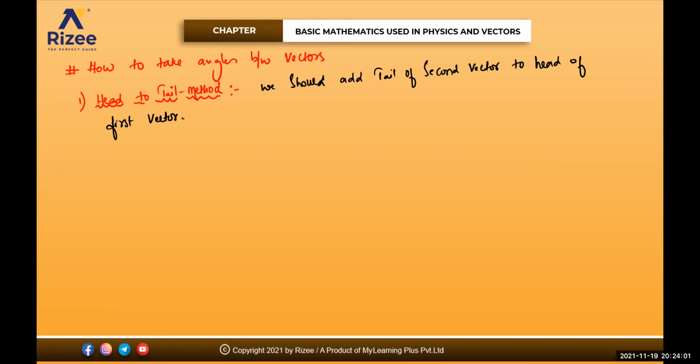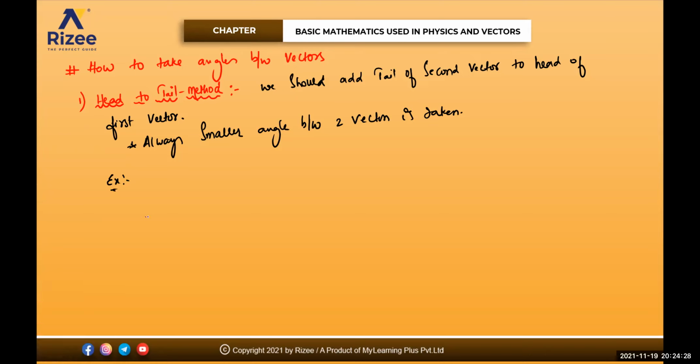And one more thing is, always the smaller angle between two vectors is taken. Keep this thing in mind. We always need to take the smaller angle between any two vectors. Okay, let me give an example.